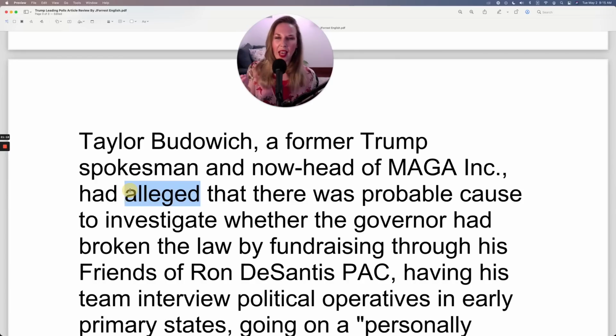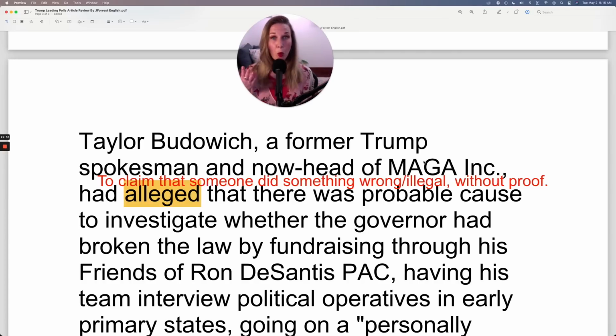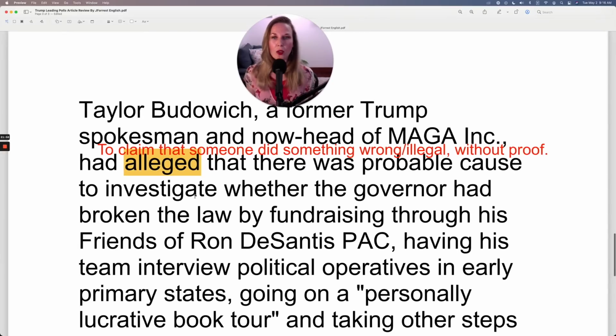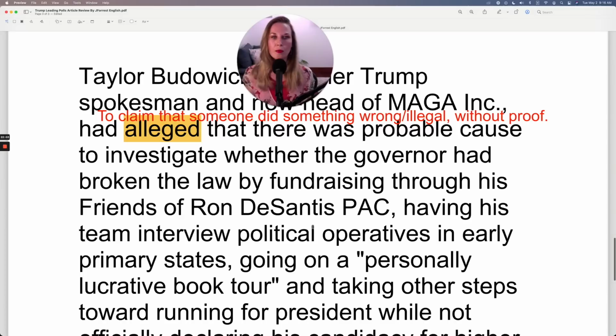Okay, when you allege something, it means you claim that someone else did something wrong. But it's important to note that there is no proof. So I could simply say, hey, you stole my wallet, but I have no proof that you stole my wallet. I'm alleging that you stole my wallet. So the spokesman alleged that there was probable cause to investigate whether the governor had broken the law by fundraising. So when you investigate something, you look into it to determine if it's true or not true.